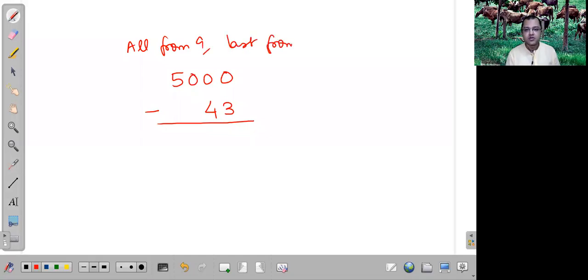We will apply this one only, but with one modification. This 3 will be subtracted from 10, 10 minus 3 is 7. 4 will be subtracted from 9, 9 minus 4 is 5. We'll put a 0 here, and this 0 will be subtracted from 9, and we will get 9.